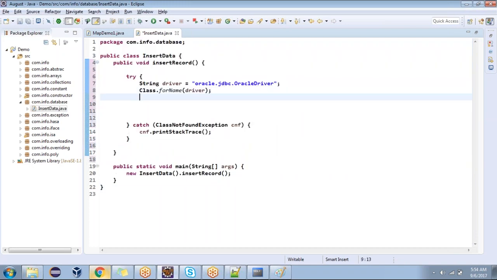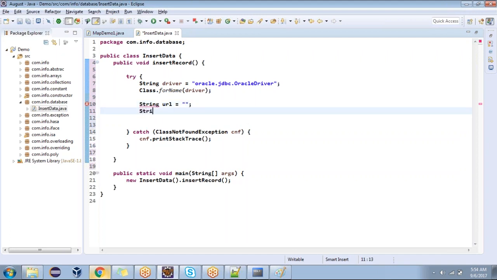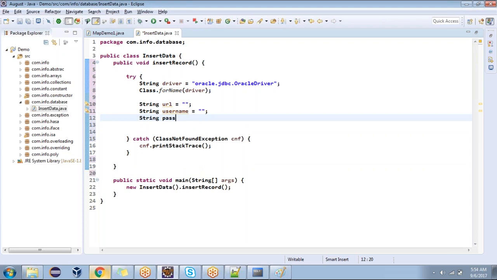First step is over. What is the second step? Connecting to the database. Yes or no? For that, how many parameters do you want? Username, password, and then URL. Three parameters or not? Yes, sir.